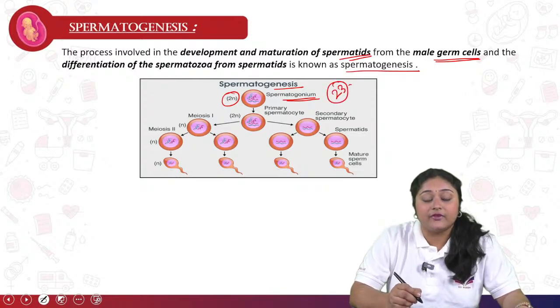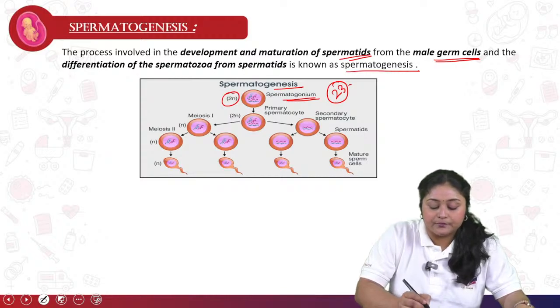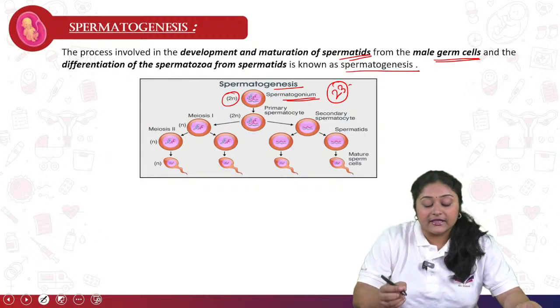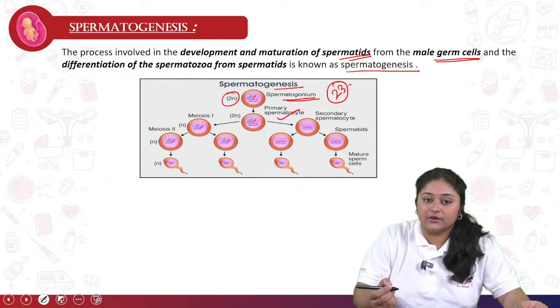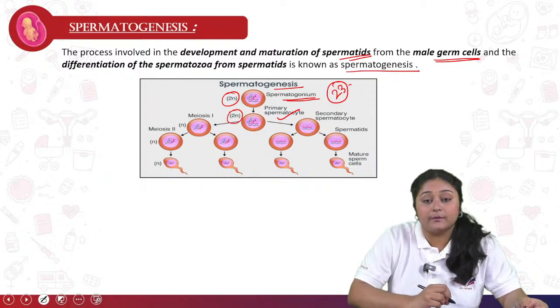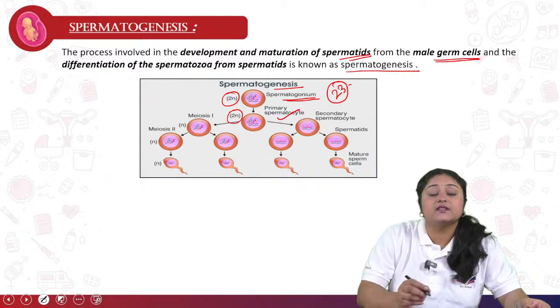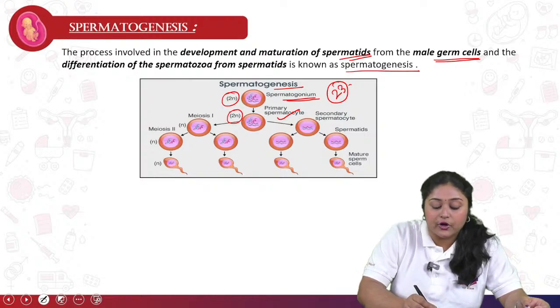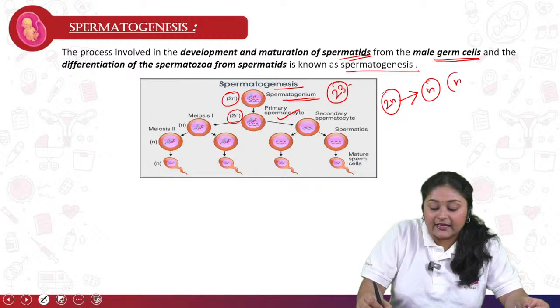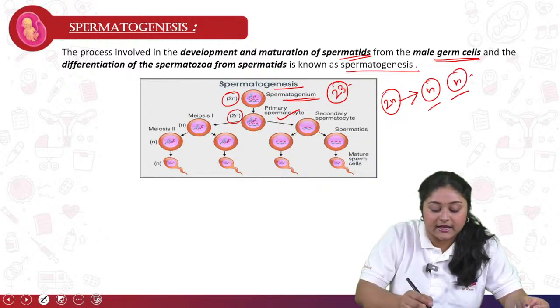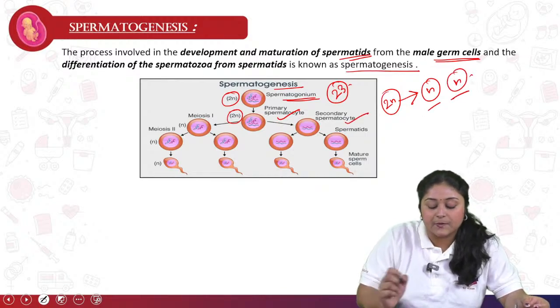After that, it divides into two cells. After that, it becomes a primary spermatocyte, which is also diploid, by meiosis 1. Again, meiosis 1 happens, and from the diploid cell, 2n, it becomes n and n. These are 2 haploid cells, and that is called the secondary spermatocyte.